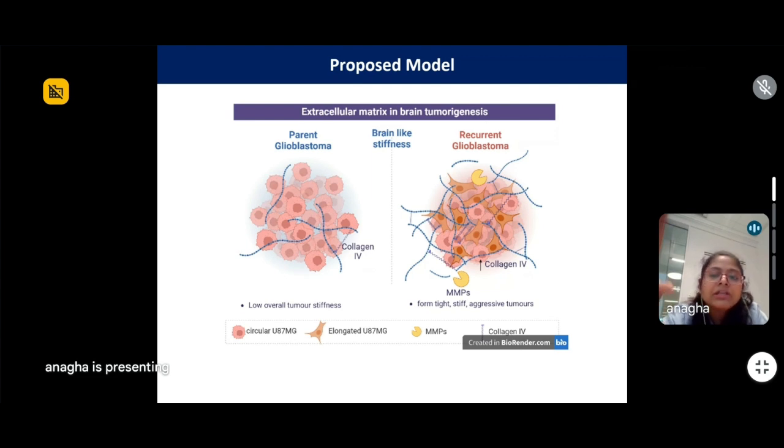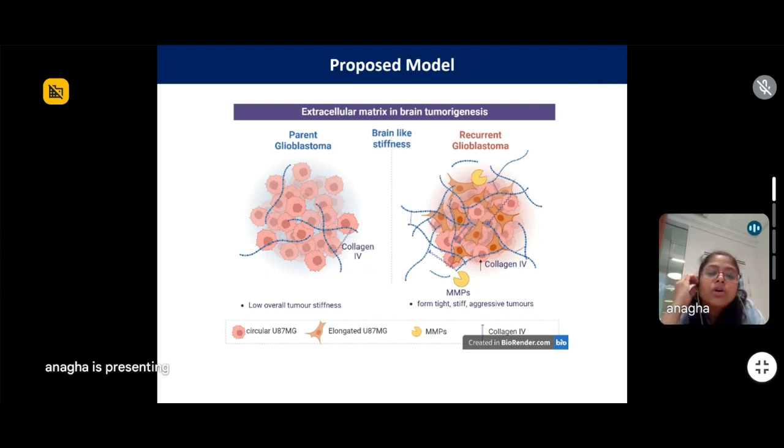So therefore the main focus of this study was to bring in the interest of the people, to show the scientific community that it is important to grow them in the physiological stiffness that cells experience in an in situ condition. By growing them on plastic petri dishes, we can miss out on a lot of information that may be critical in finding novel therapeutic targets.